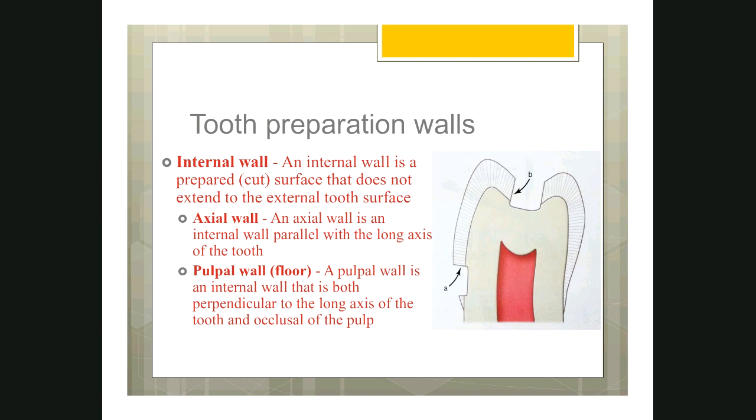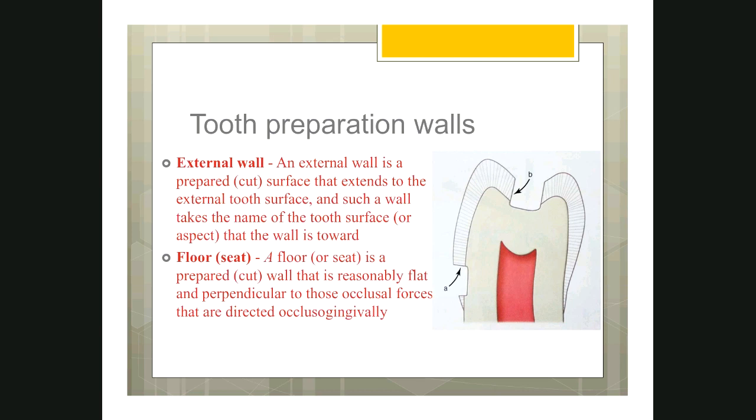Okay, so the pulpal floor is an internal wall. Similarly, in class 5 cavity, we call this as an axial wall, which is inside the cavity. It does not come to the outer surface. So the axial wall and the pulpal floor is called as internal wall of the cavity. You can read the definitions here. It is very clear, and I have already explained you. It's up to you to memorize the definition. But the concept is this: the internal wall should be inside the cavity. It will not communicate with the outer surface.